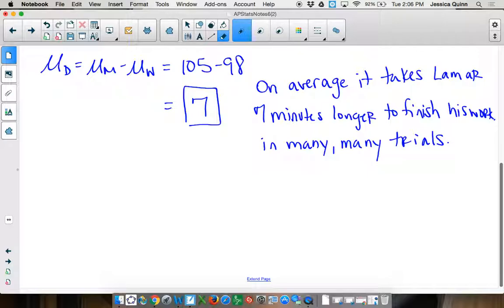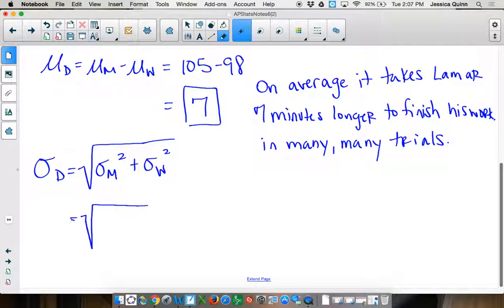Now for the standard deviation, what am I going to do when I'm combining two distributions? Square the standard deviations, add them, and square root. Even though this is subtraction, it's the same thing: square, add, square root. So I'm going to square the standard deviation for Lamar, 10, and Lawrence's, 15. So it is going to be 18.03. That's the standard deviation.